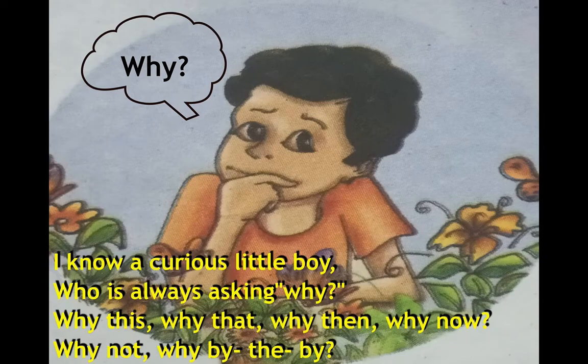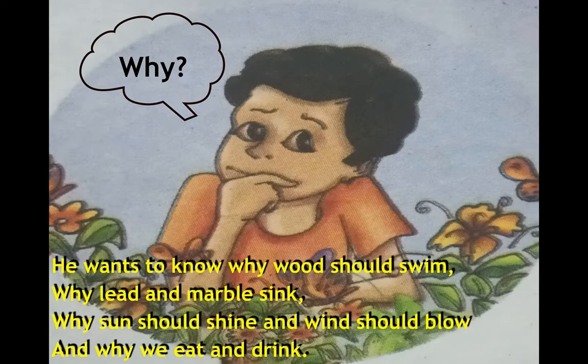In the first stanza, the poet says that he knows a curious little boy who always sees things and asks questions. The boy is very eager and interested to know why things happen. That is, he asks, why this, why that, why now. Likewise, he goes on questioning. The boy searches for reasons to learn about the happenings. Let's move on to the second stanza.